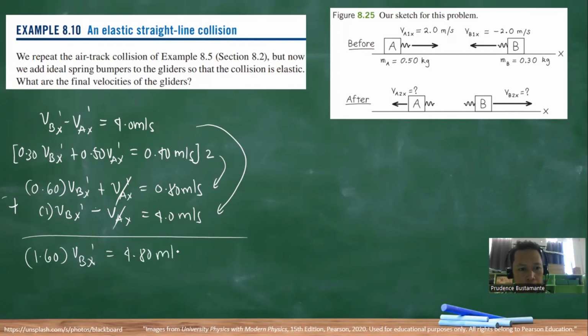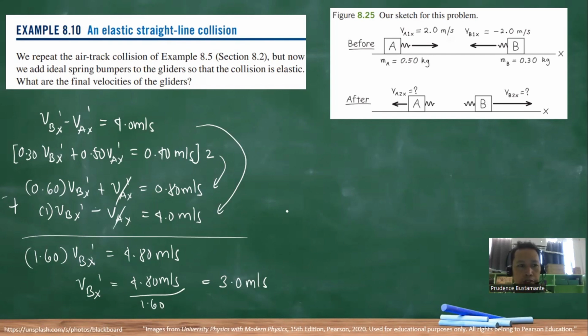And this one, 4 plus 0.8, is 4.80 meters per second. Okay, we can now get the first value, which is 4.80 meters per second divided by 1.60. So this is equal to 4.8 divided by 1.60, which is 3.0 meters per second. That is our first value.